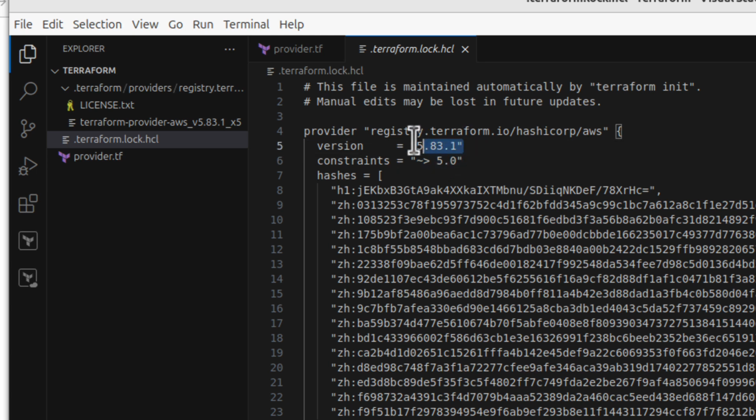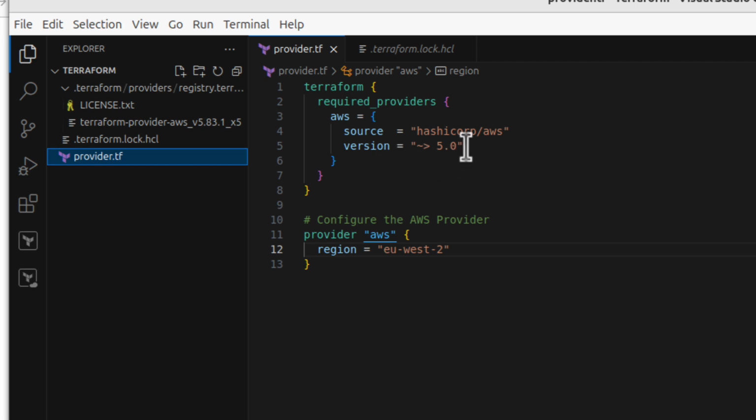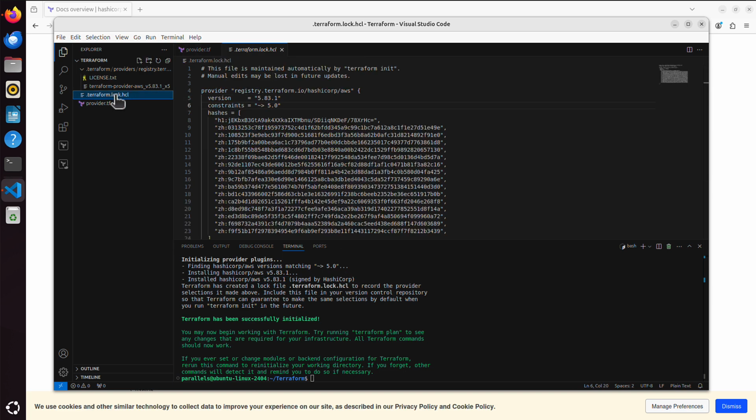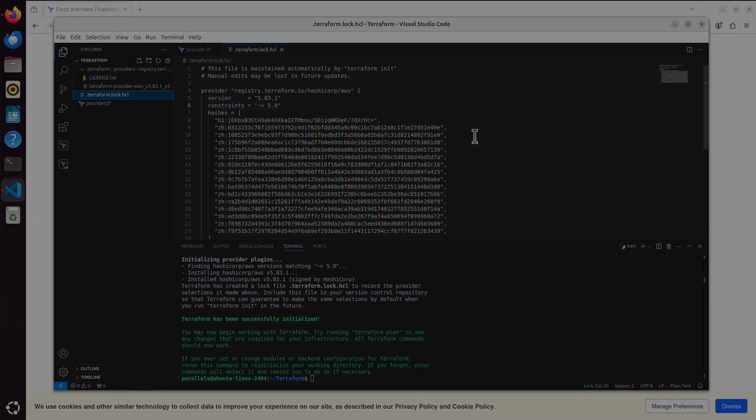So it downloaded version 5.83.1. What I mean, if we go to that provider file, we can see we stated we need a version of the AWS provider that is higher than version 5.0. So Terraform downloaded the latest one, which is 5.83.1. So this is simply additional information about those binaries that are in that .terraform folder.